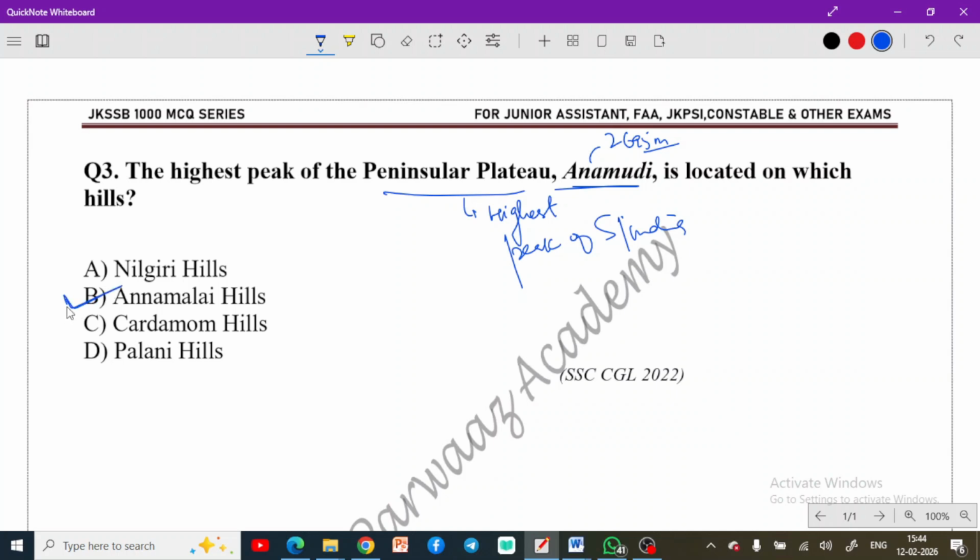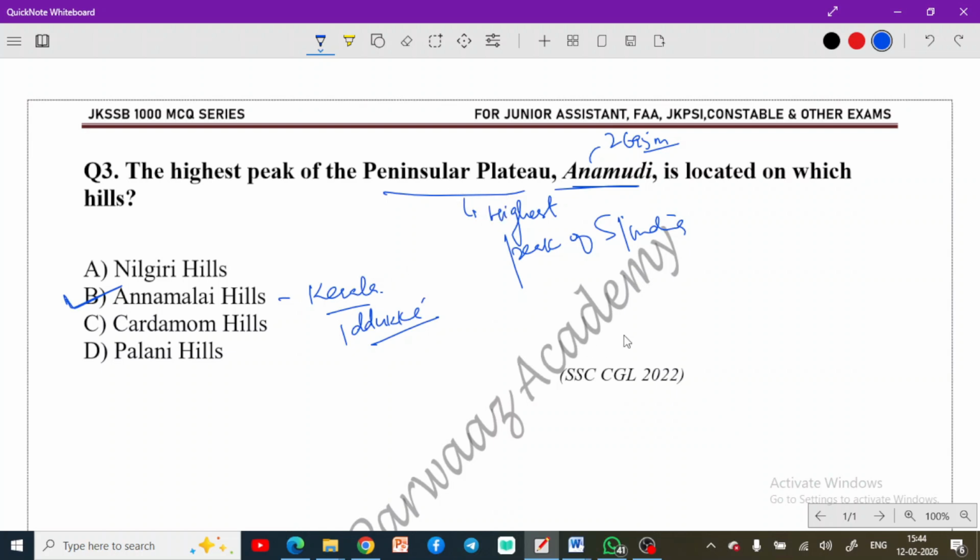Remember this fact. Option number B would be the correct option here. This is part of your Annamalai Hills. It is located in the Annamalai Hills of Kerala, in Idukki district. If you remember, you can remember the district as well. Idukki district is important. So, highest peak of the peninsular plateau: Annamudi.